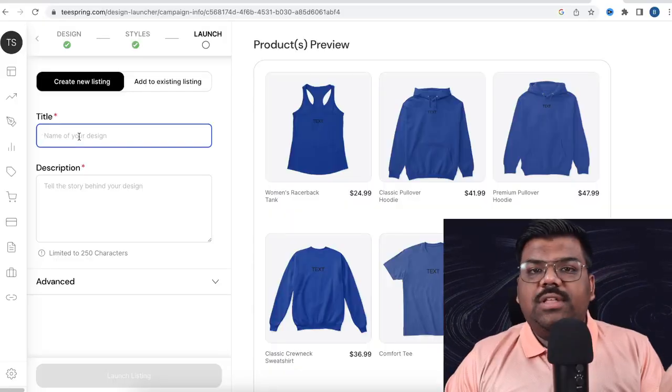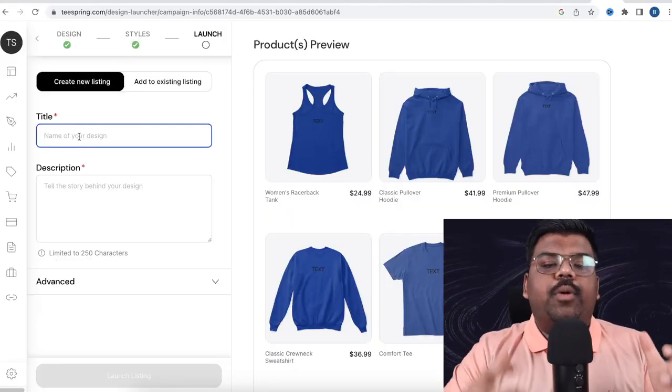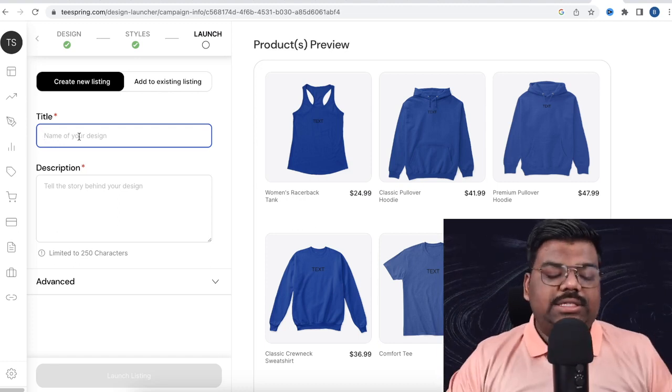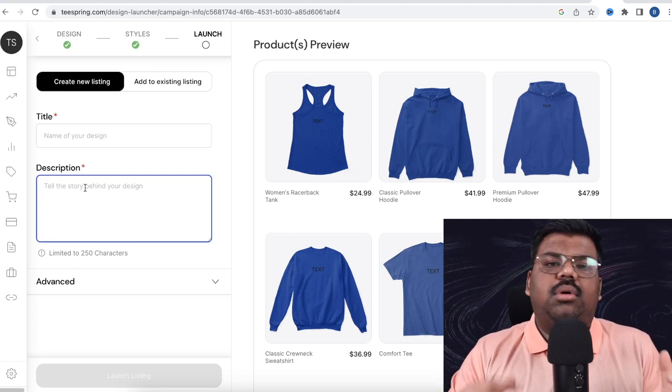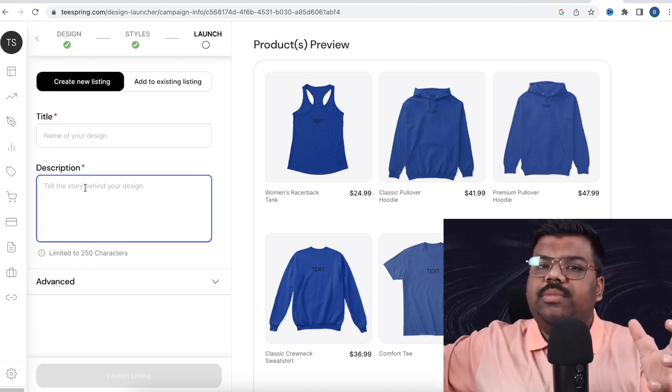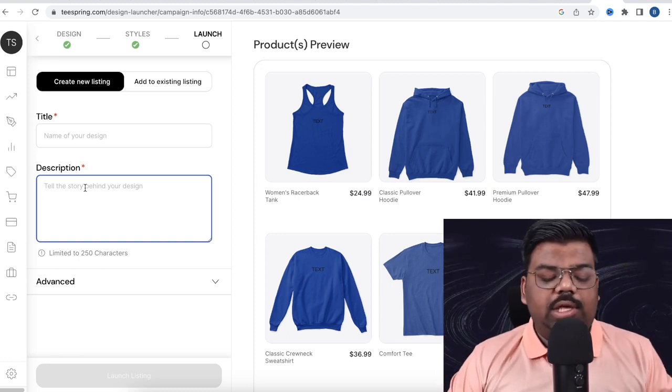You can write the title of these designs according to the event: Super Bowl special designs, Coachella special designs, Coachella madness, things like that. Description: 2 lines about the event that XYZ are clashing. This is going to be the world's biggest clash. So simple thing you have to write.